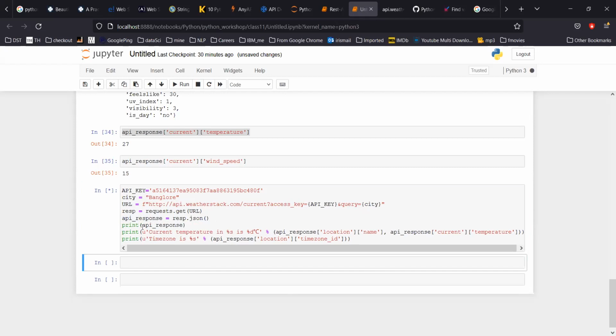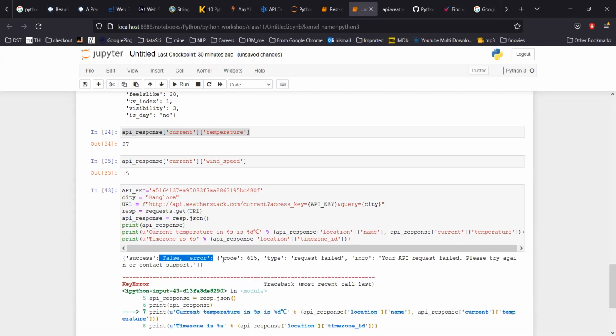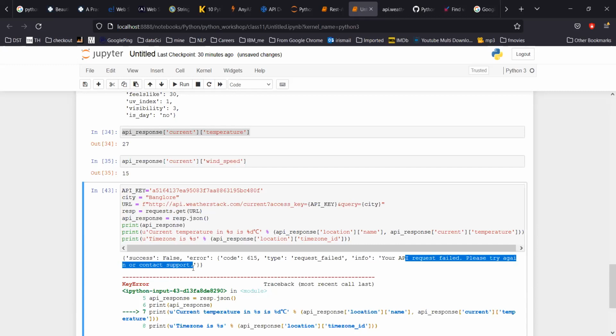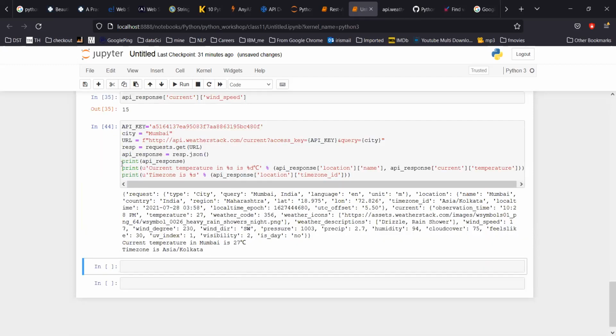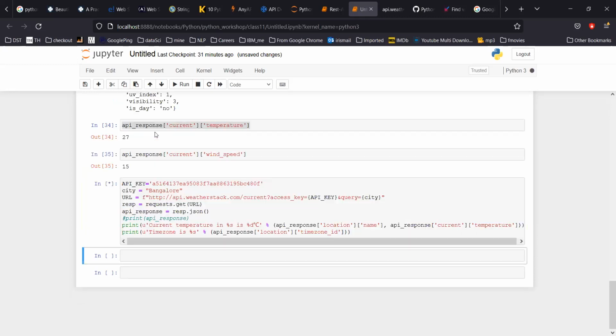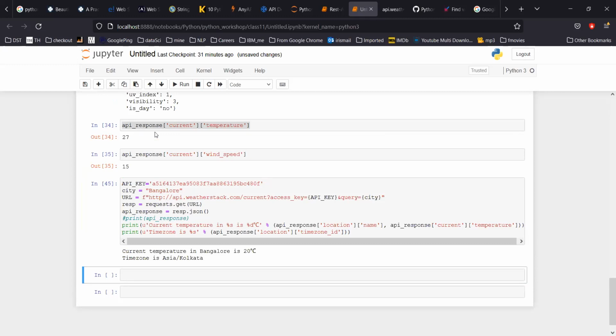Site says false error, request failed, your API request failed, please try again or contact support. So it might be the location. Let me try Mumbai. Yeah, Mumbai works. I think for Bangalore, the spelling there should have an A more. Bangalore. Oh, so BANGALORE. Yes, you are right.